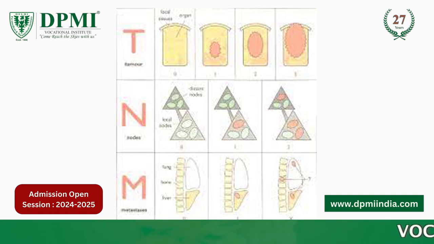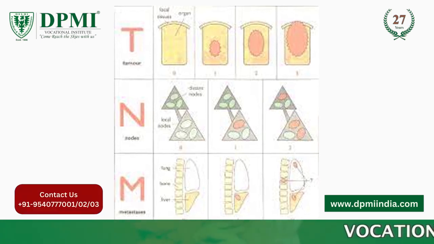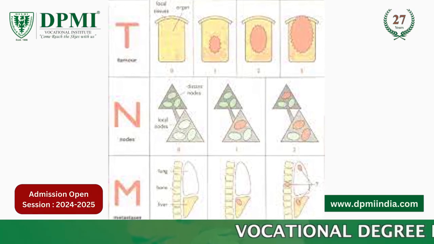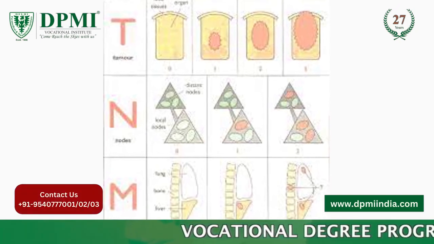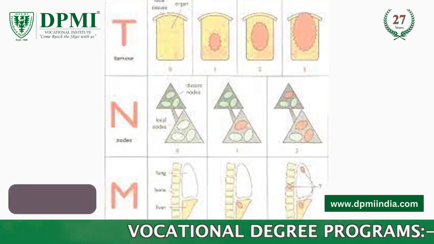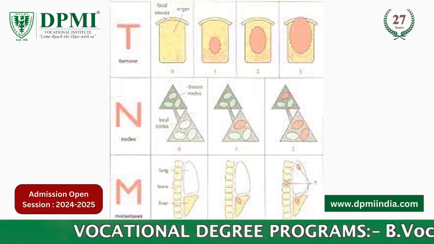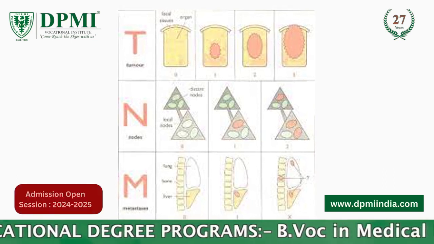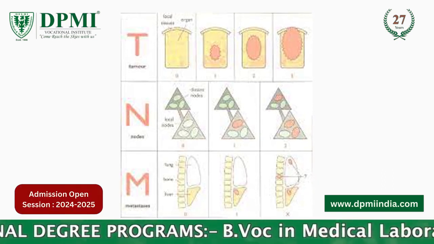TNM staging system for cancer. The TNM system uses letters and numbers to describe the tumor (T), lymph nodes (N), and metastases (M). Each letter and number tells you something about the cancer. Tumor, T. The letter T and the number after it describes the size and extent of the tumor.